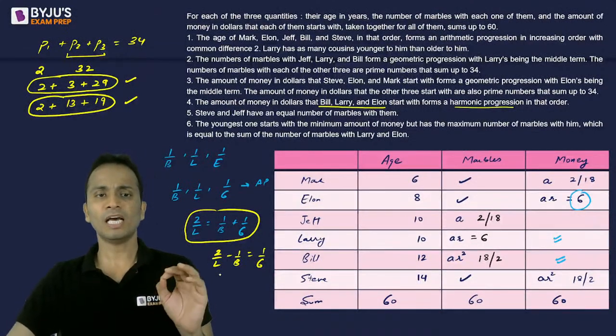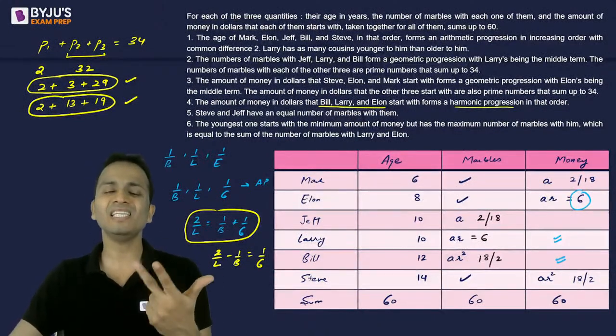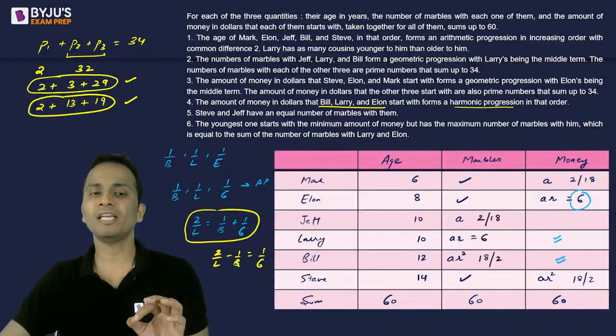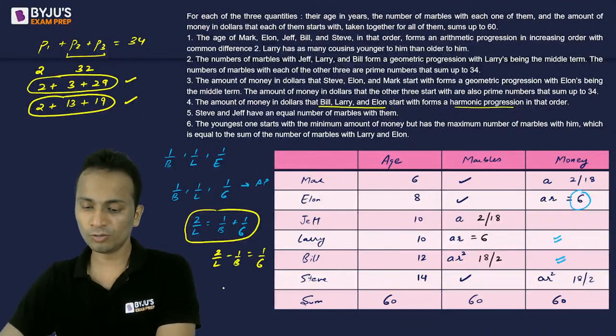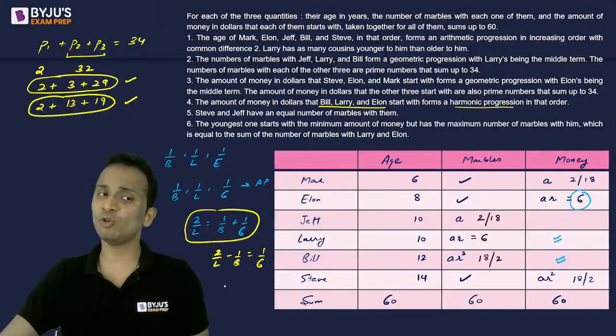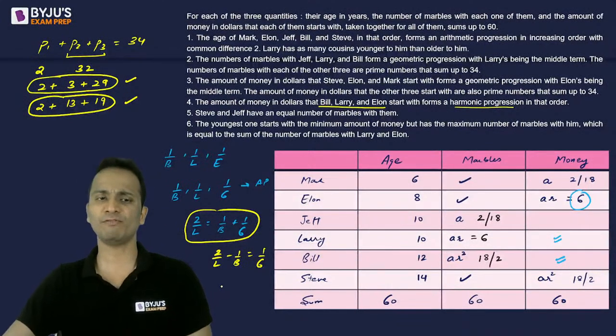Now if we do a little bit of hit and trial using those terms, 29, 19 and 13 can be eliminated because 2 upon L minus 1 upon B will not be 1 upon 6. Yes, Shubham, for that you will have to use a little bit of trial and error. Definitely you'll have to do that.